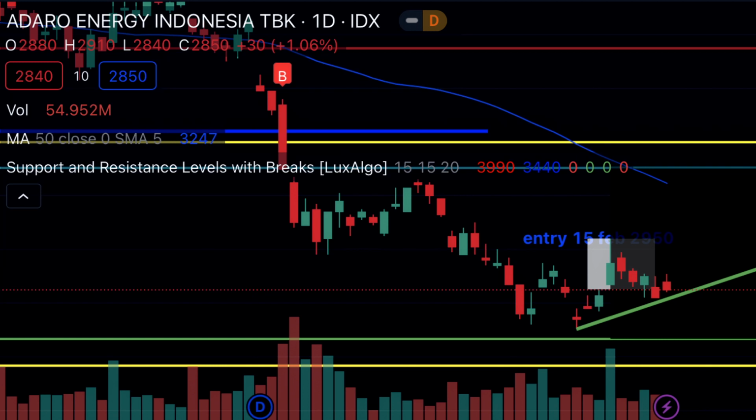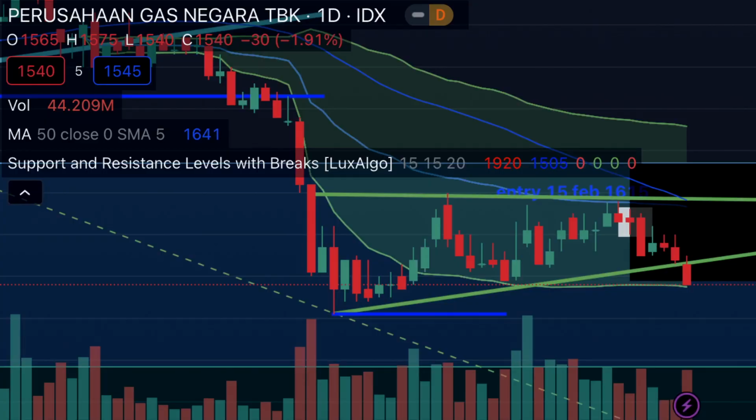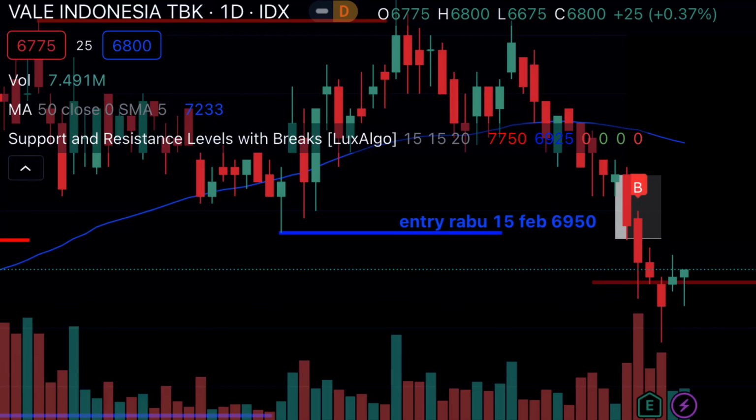The trend is going to reverse from downtrend to uptrend. And we support Adaro with Pegas and Inco, so they are in the same sector. If Adaro goes into an uptrend, Pegas and Inco are going to follow Adaro, because I think the market sentiment is getting bigger on Adaro. So the market is going to see and look for familiar stocks like Adaro.